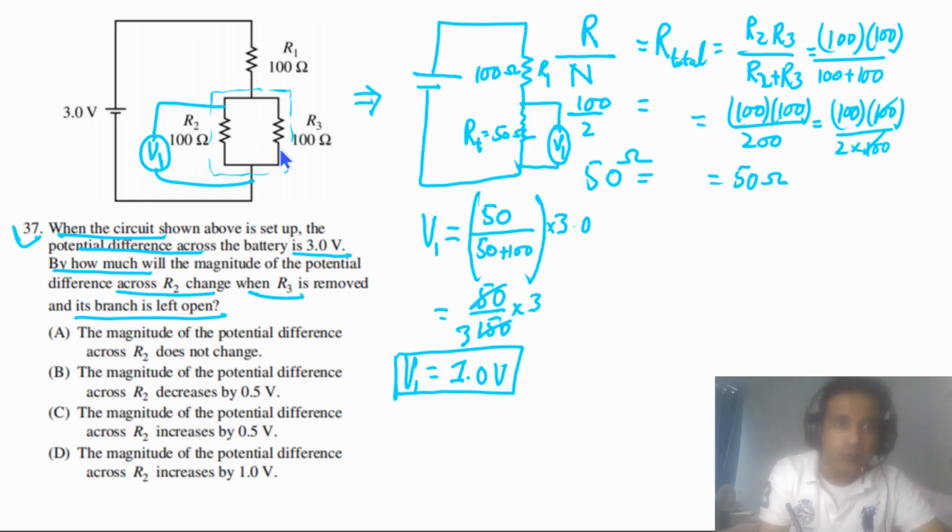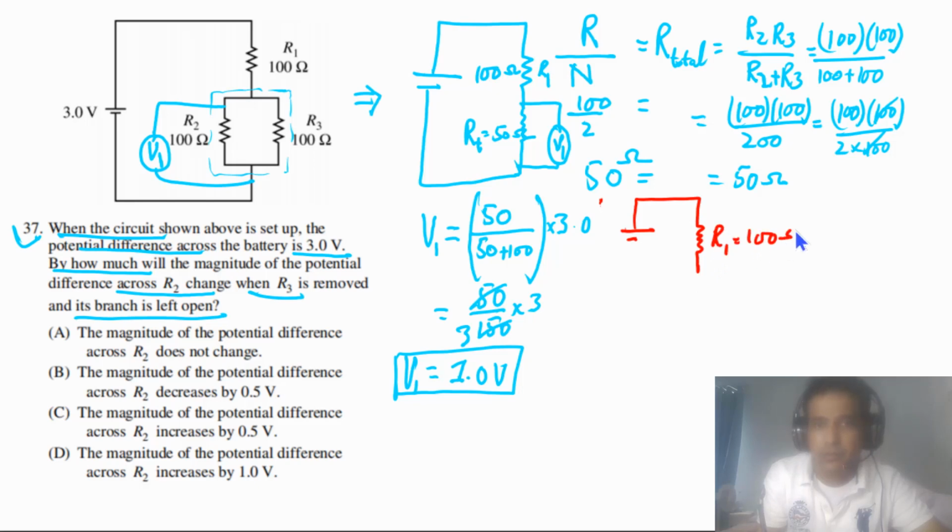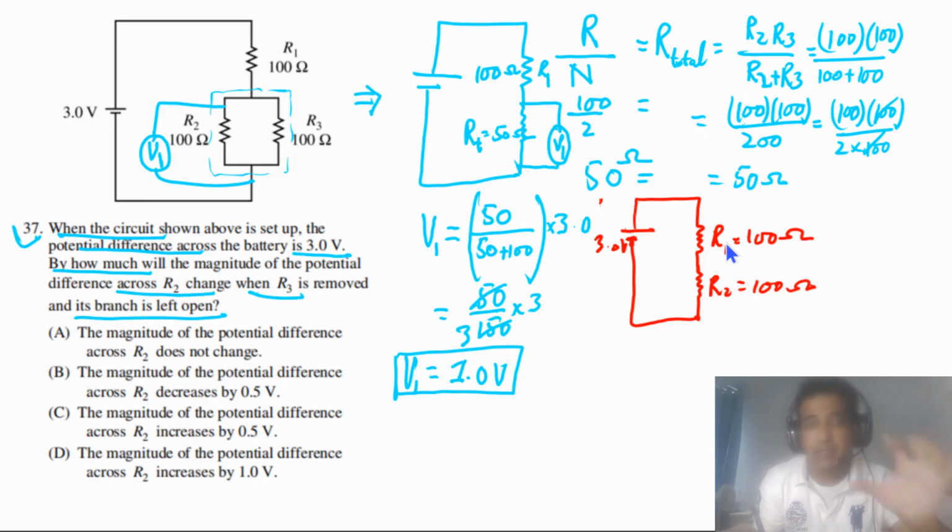Now we have to remove this one, and so we can redraw our circuit. So simply we have a 3.0 volts battery and one resistor, R1, with resistance equal to 100 ohms, and the second resistor, R2, whose resistance is also equal to 100 ohms. As the two resistors have the same resistance and they are connected in series,